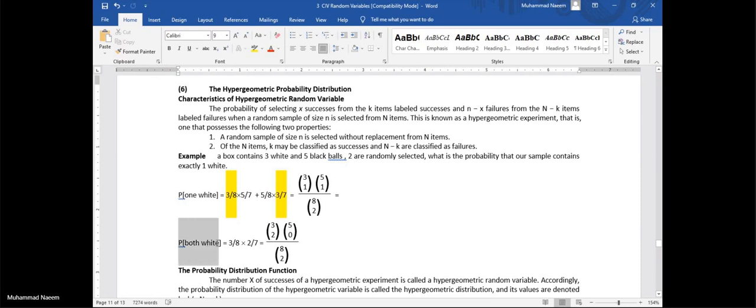Consider also when we need to find the probability for both white, first white and second white. Apply the multiplication rule or use the combinations. When both are white, this means both are coming from the white category and nothing coming from the black category, divided by the total possible cases. Any question?